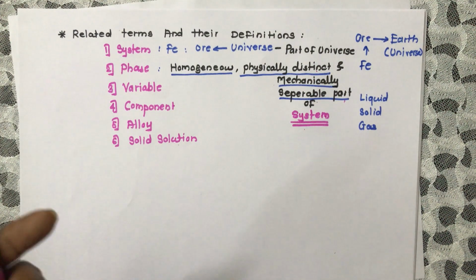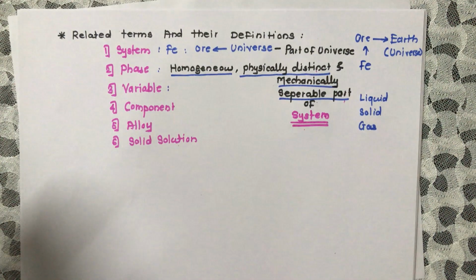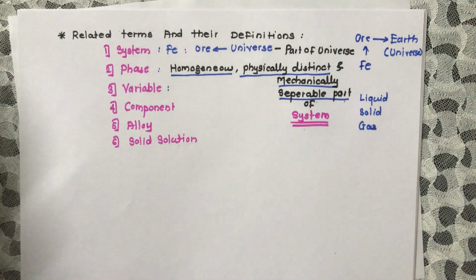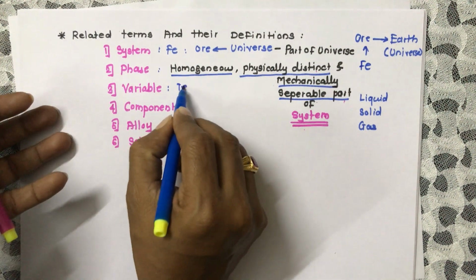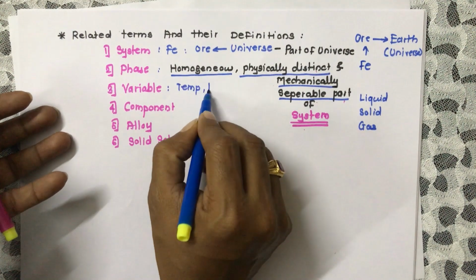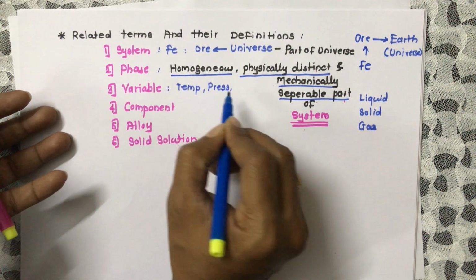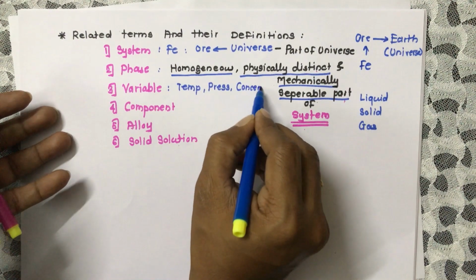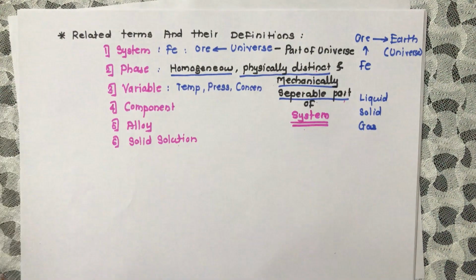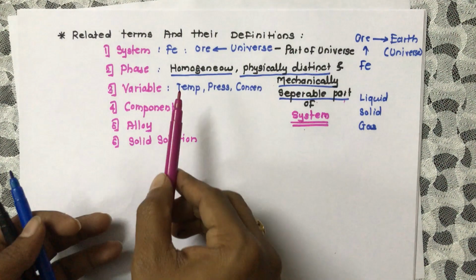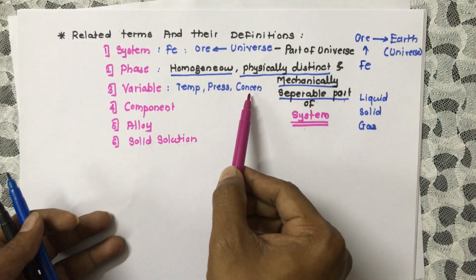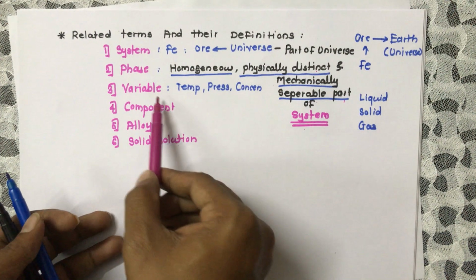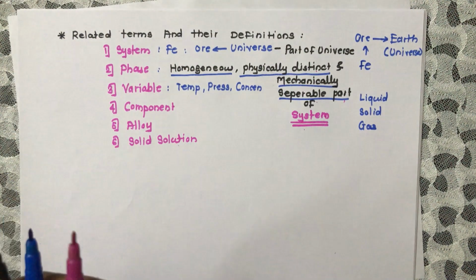Okay, next we have to study the variable. As we know, there are three variables: temperature, pressure and concentration. When we change the temperature, the pressure, or the concentration, we get different types of phases.